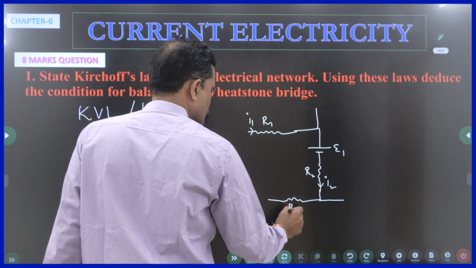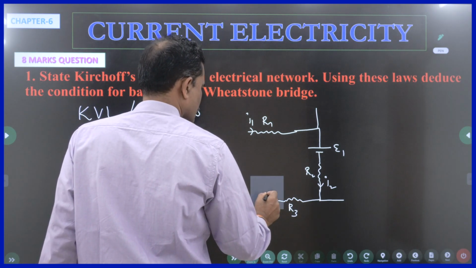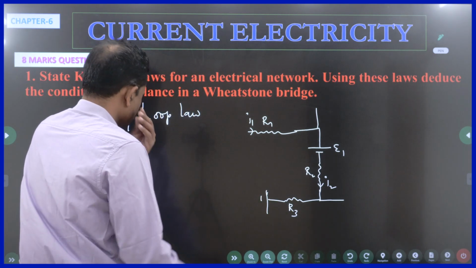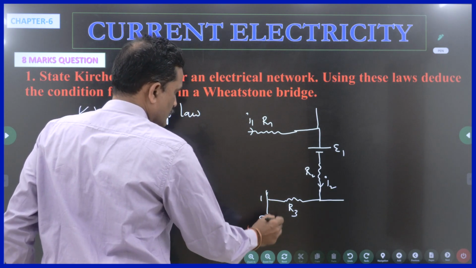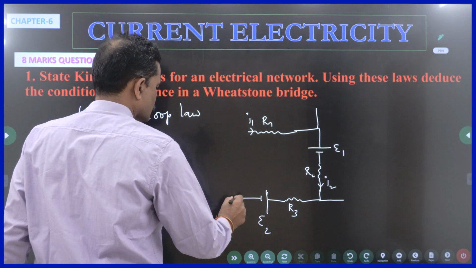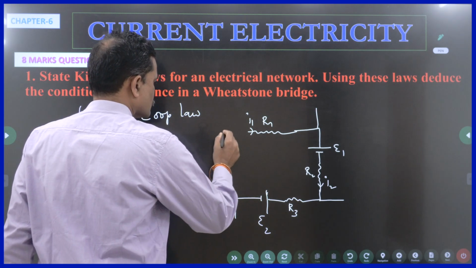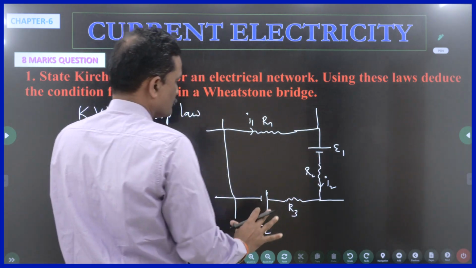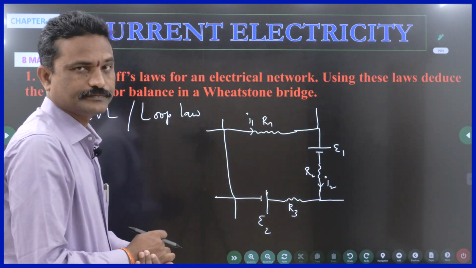This is another resistor R3. There is another cell of EMF E2, and in this way I am taking a closed loop of an electric mesh.